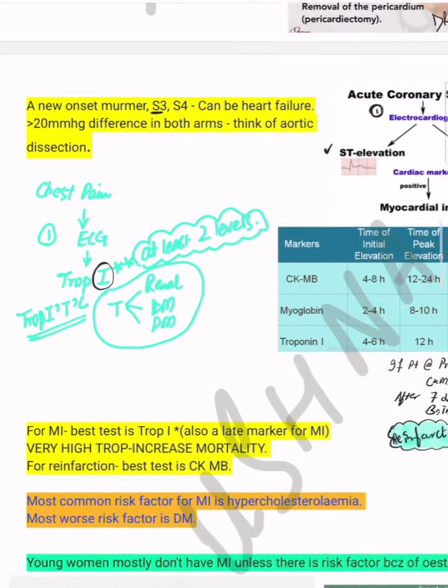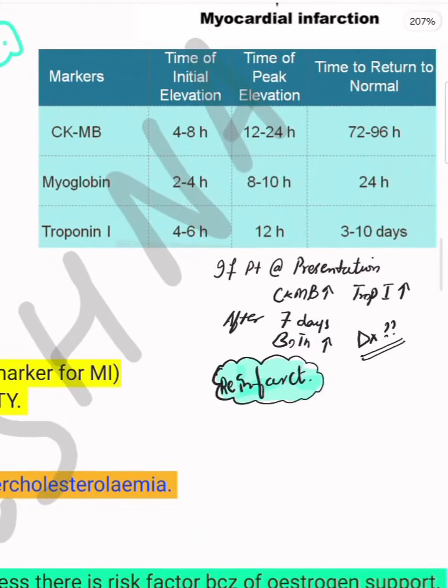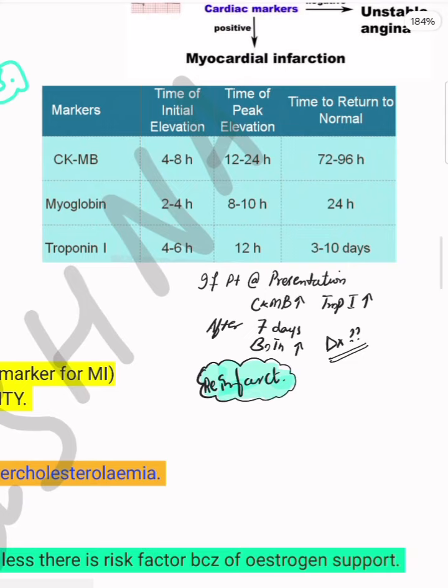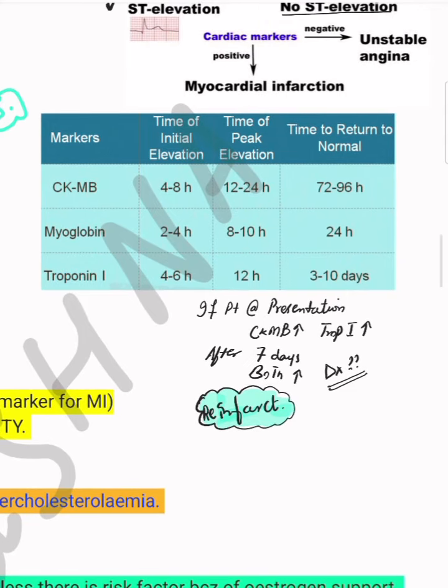Okay. Next, this table is very important. You can take a screenshot of this picture. This is very important, that these are specific enzymes that are raised in the form of cardiac ischemia. CKMB, myoglobin, and troponin I. We have already discussed that troponin I is very important, but it is raised in 4 to 6 hours.